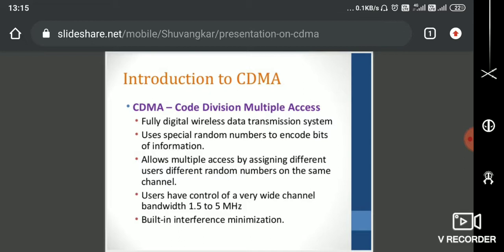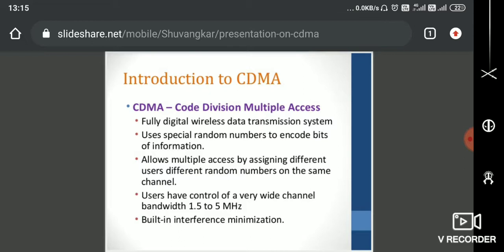In frequency division multiple access, the entire band of frequency is divided into multiple smaller frequency slots, and each user is given a reduced frequency band or slot. But CDMA is a different technology where a wide bandwidth can be used by all the users, and more or less CDMA got popular after the 2000s. So we'll get into this code division multiple access.